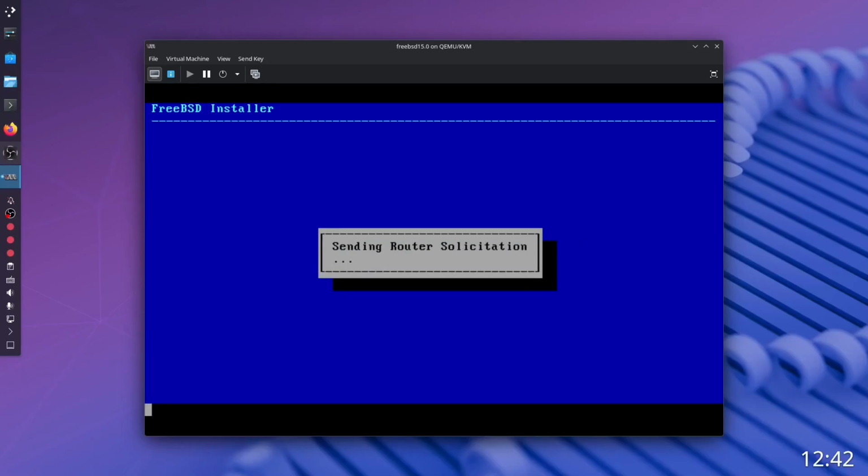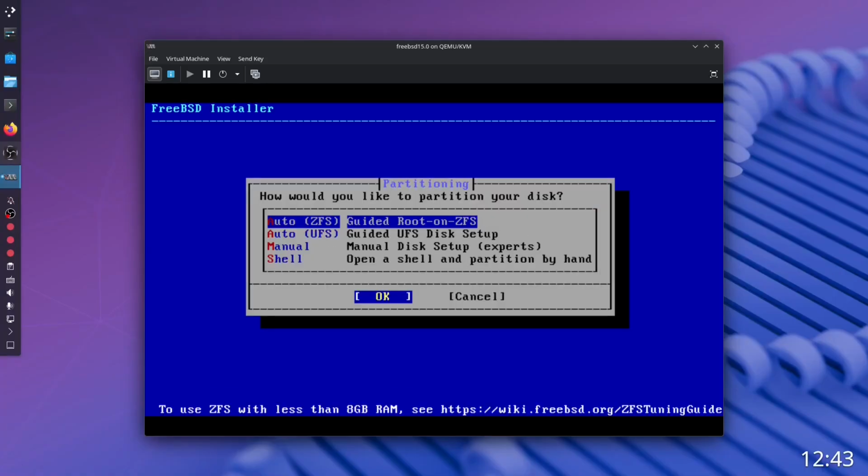This is the virtual internet, I guess. I'm not sure. A virtual router or whatever Virt Manager uses. I'm not really sure. Okay. How would you like to partition your disk? Let's just choose auto.